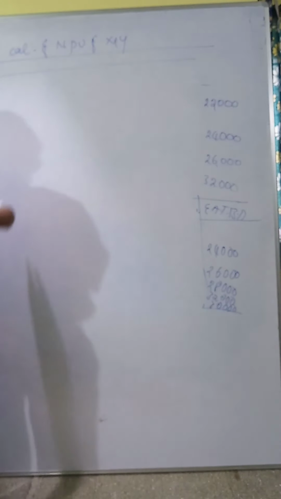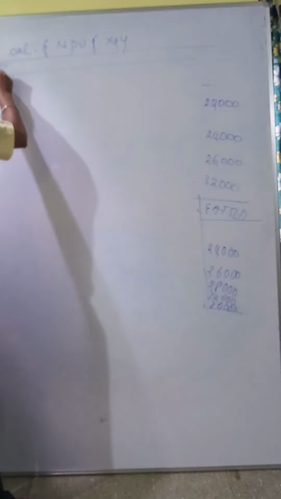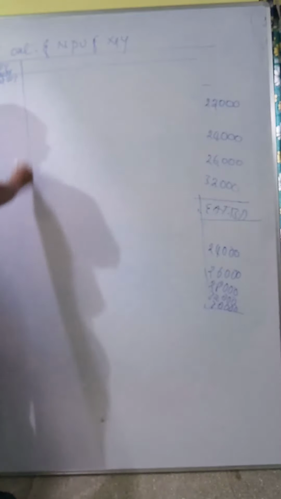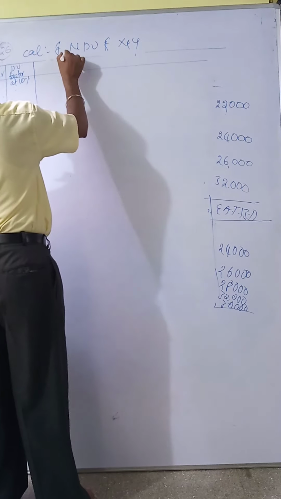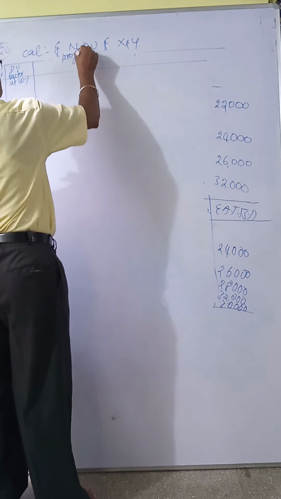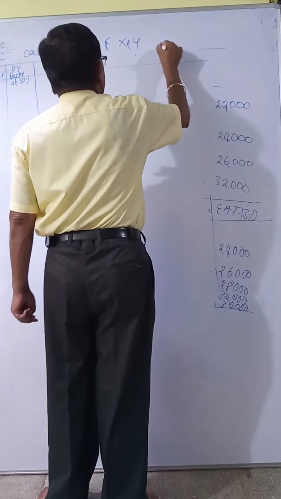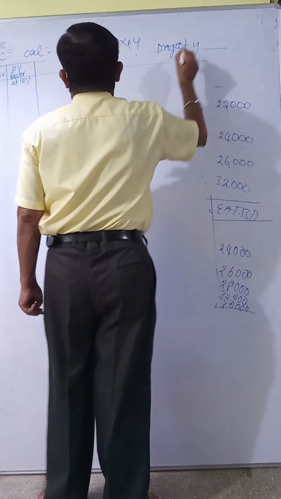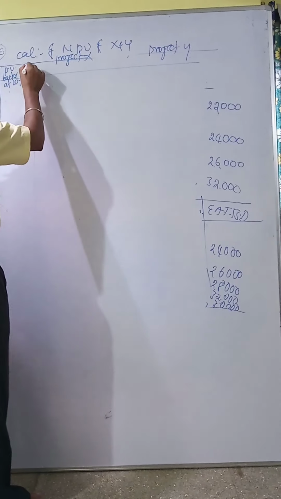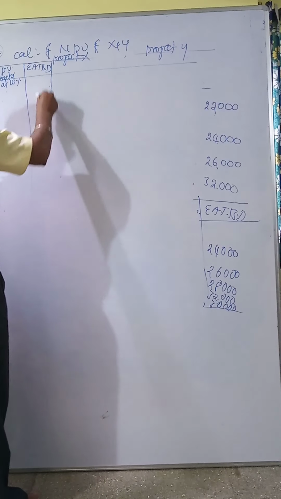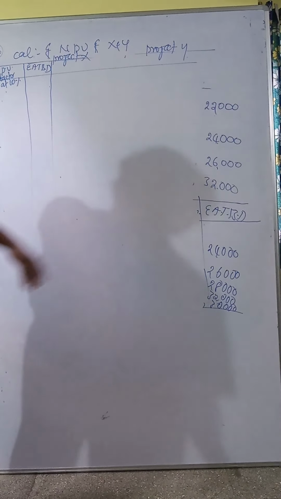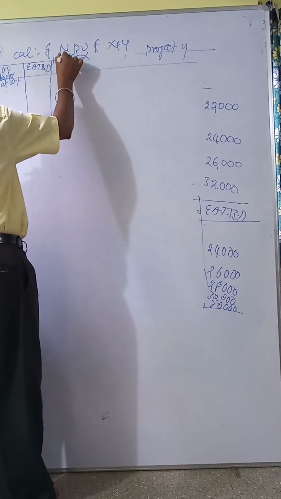See, the year is common. The PV factor at 10% is common. Then this is project X, this is project Y, and for project X we want earnings after tax before depreciation, or cash after tax before depreciation.